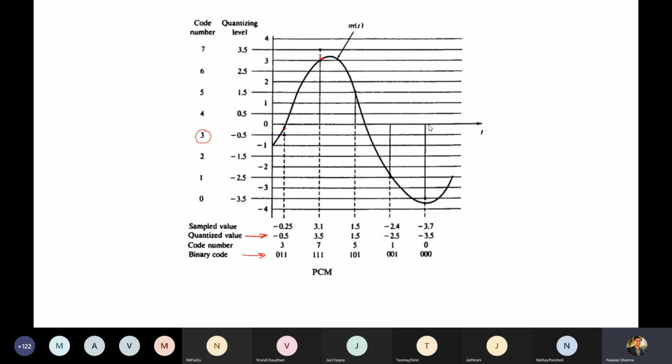Similarly, 3.5 is the maximum level 7, which can be represented in binary code as 111. Similarly for 101 and so on. So this is our encoded binary signal, and these strings of 0s and 1s we will transmit in the form of electrical pulses across the channel.